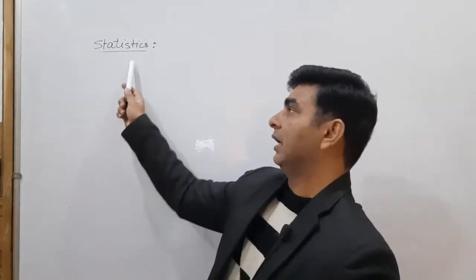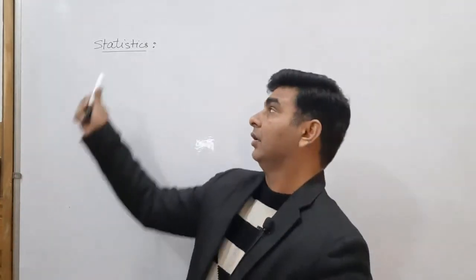Dear students, we have completed 13 chapters till now, and today we are going to start a new topic which is known as statistics, and this is your chapter number 15 from your NCERT book. So first of all, let me define what is your statistics. Actually, statistics is just the branch of mathematics which deals with the data collected for some specific purposes.